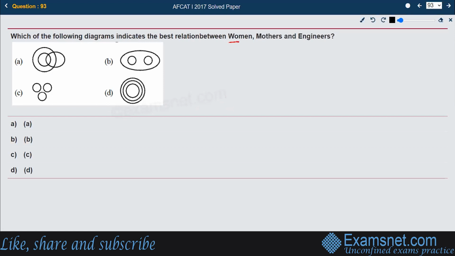Next, we have to develop the connection between women, mothers, and engineers. So how can we develop the connection?